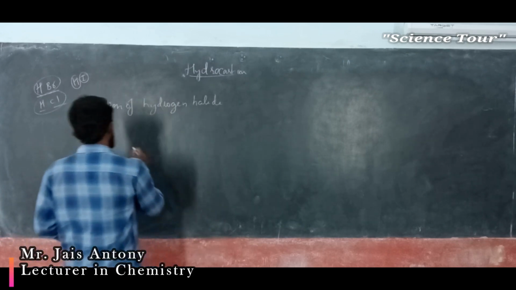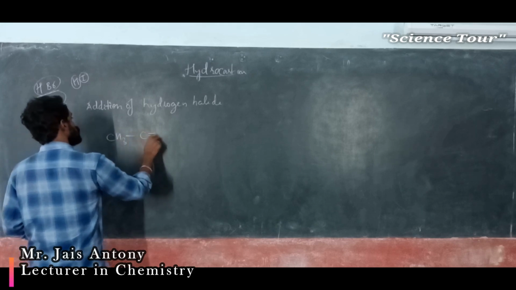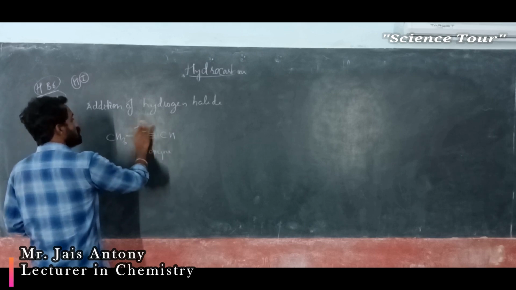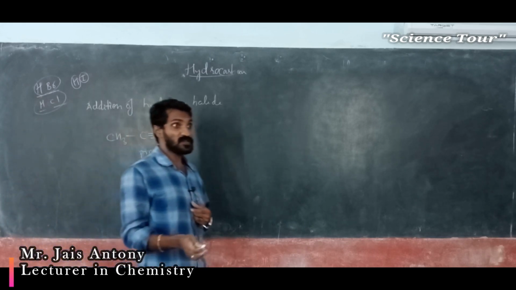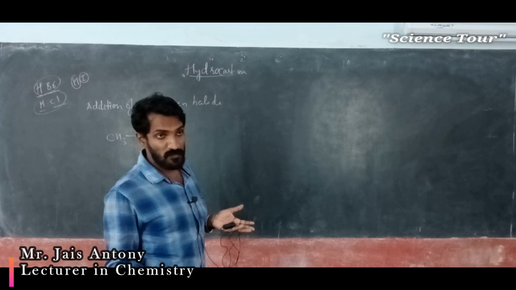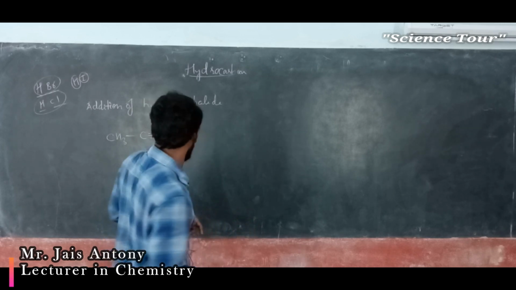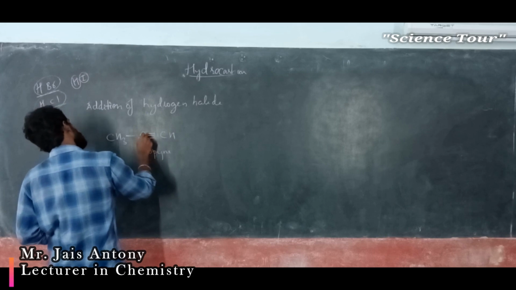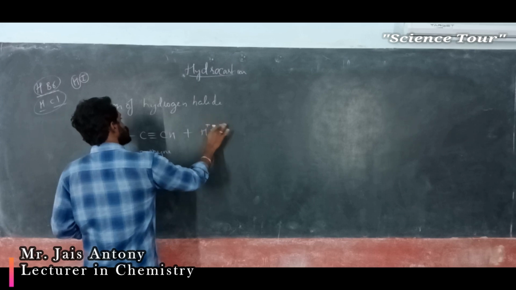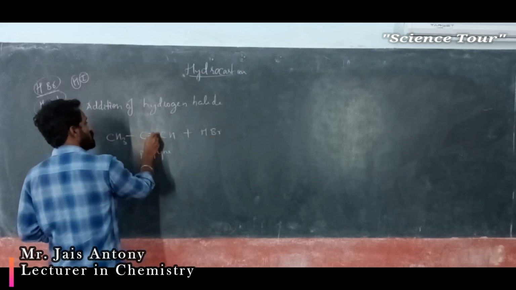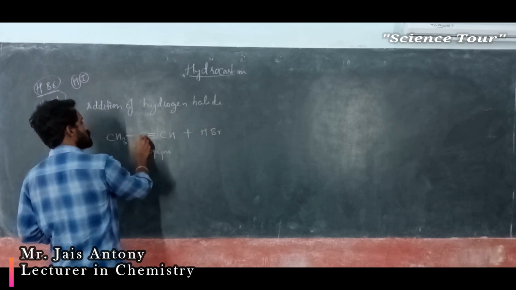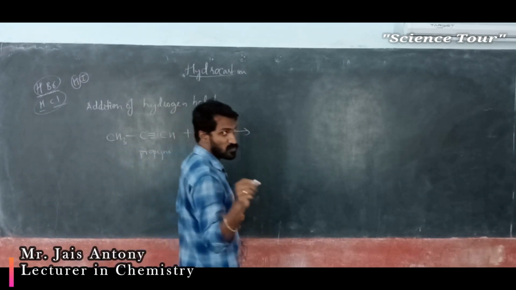Addition of hydrogen bromide to propyne. So what happens? Hydrogen bromide reacts. This is Markovnikov's rule: the negative part of the reagent gets added to the carbon containing less number of hydrogens, and the positive part will get added to the carbon containing more number of hydrogens. This is the carbon containing more hydrogens, and this is the carbon containing fewer. The negative part of HBr, that means Br minus, comes and attacks this particular carbon, and at the same time the hydrogen attacks the other carbon. Hydrogen will be added here, and Br will get added to this carbon. Okay, this is according to Markovnikov's rule.